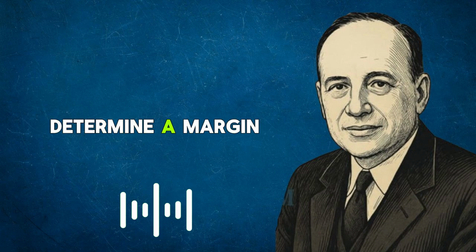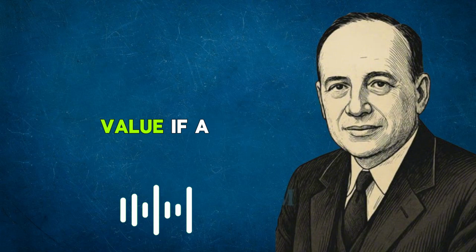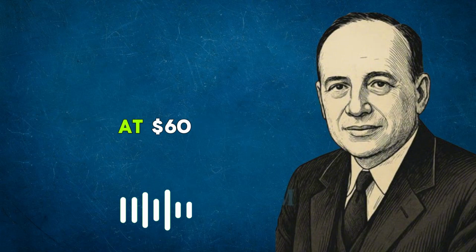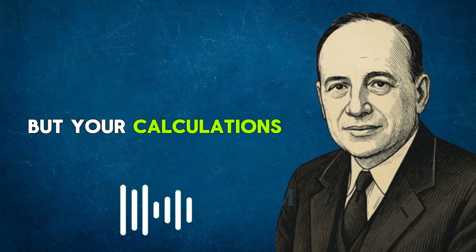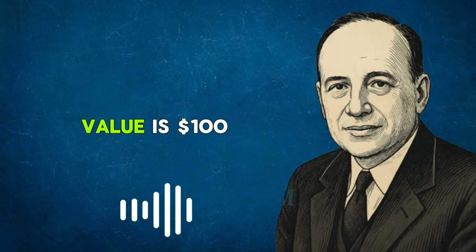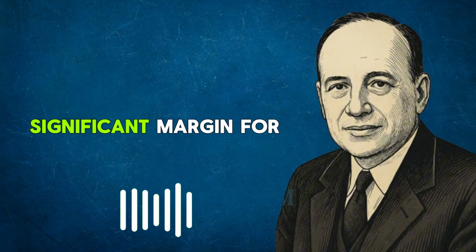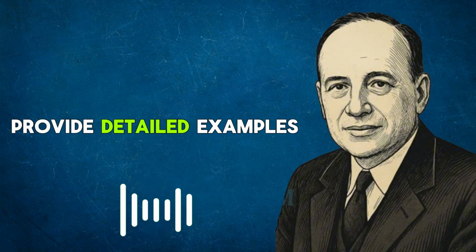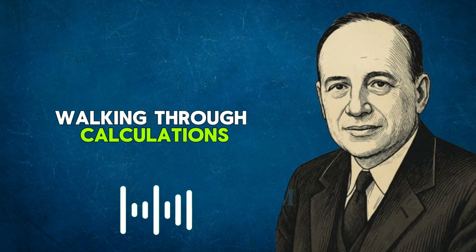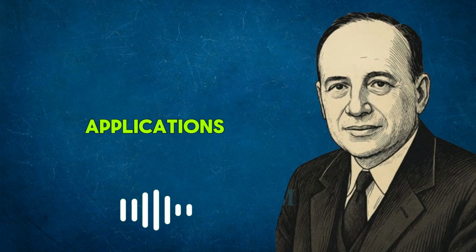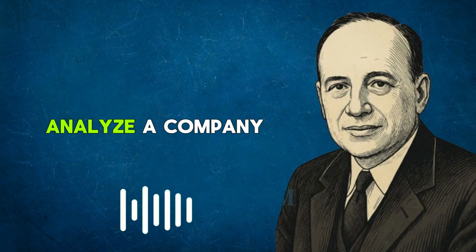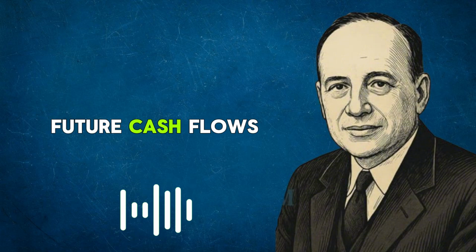Now let's determine a margin of safety based on intrinsic value. If a stock is trading at $60, but your calculations suggest its intrinsic value is $100, buying at $60 gives you a significant margin for error. Let's walk through detailed examples. Say we analyze a company and estimate its future cash flows.